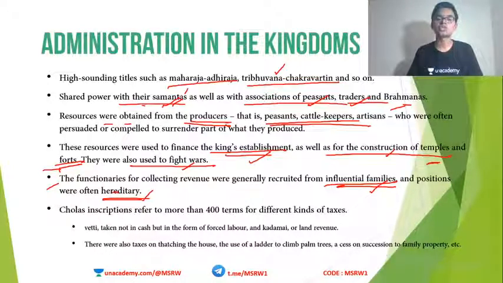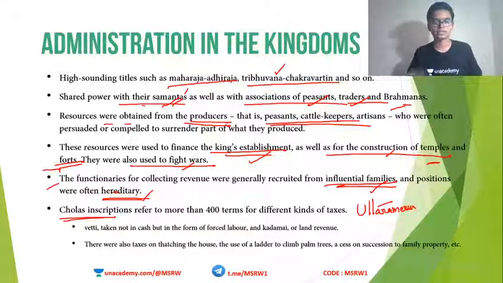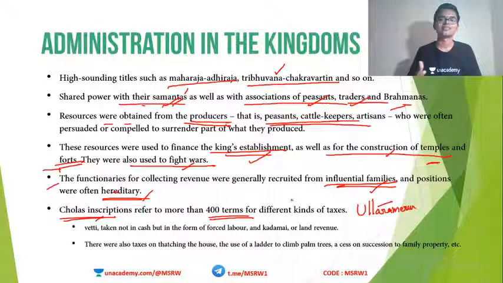There is a very famous Chola inscription, the Chola inscription of Uttaramerur. This is a very famous inscription which talks about the Sabha and different kinds of social organizations that existed in medieval times. One of those Chola inscriptions talks about more than 400 terms for different kinds of taxes. Imagine. We have what? Professional tax, GST, income tax, sales tax, VAT, all these are our taxes. During those times, one of the Chola inscriptions actually tells us about 400 different types of taxes that existed.